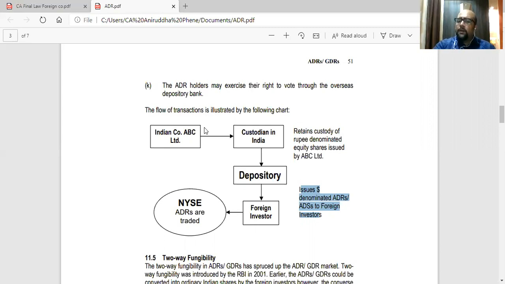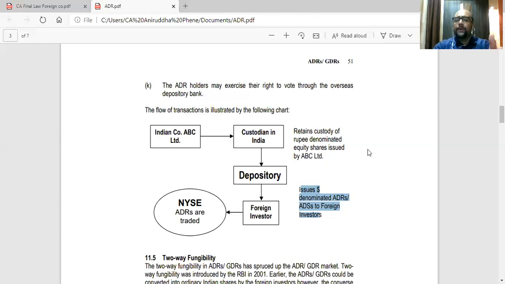GDR will be, instead of dollars, any other currency. And it will be listed on another stock exchange, maybe London Stock Exchange or Luxembourg or Singapore, something like that. So outside America, when an Indian company is issuing, it is called GDR. When they are issuing in America, it is called ADR. And when a foreign company is issuing such things in a depository listed in India, it is called IDR.